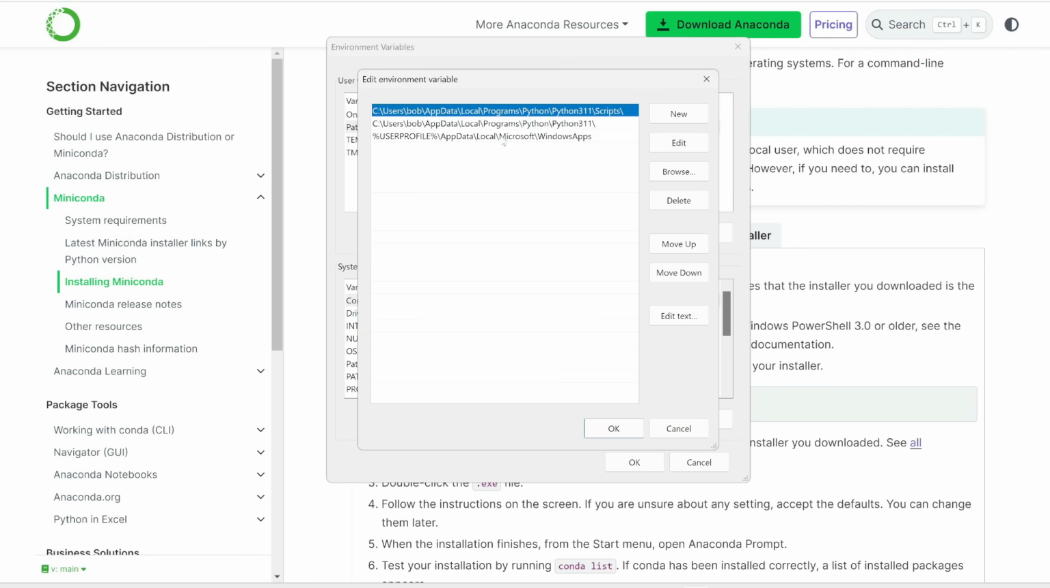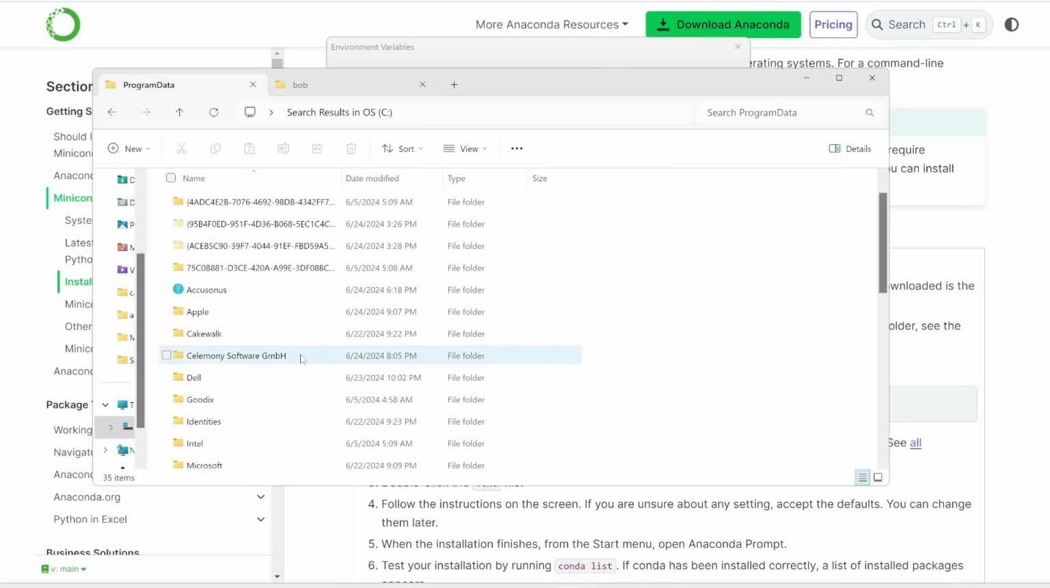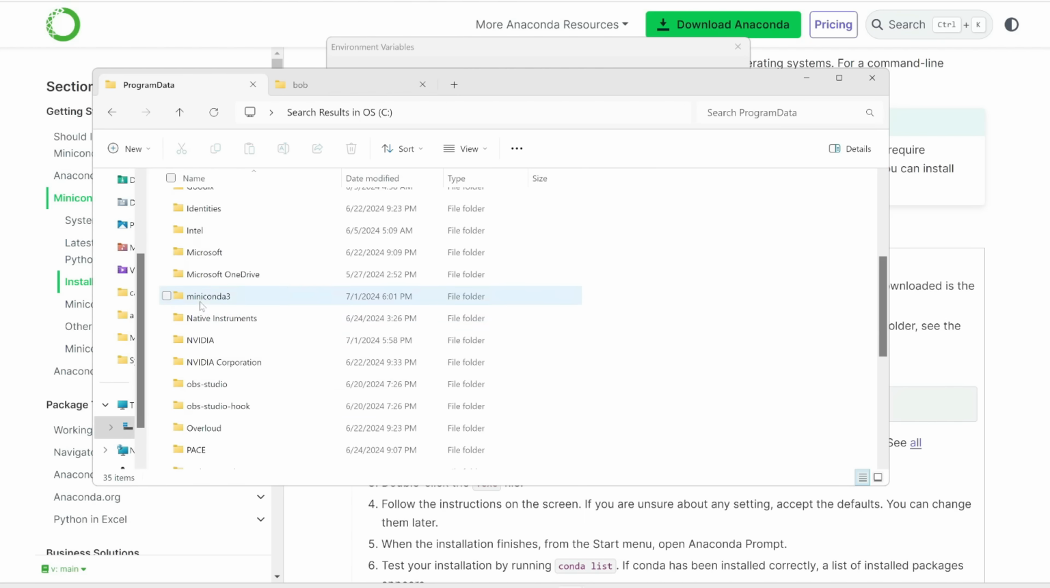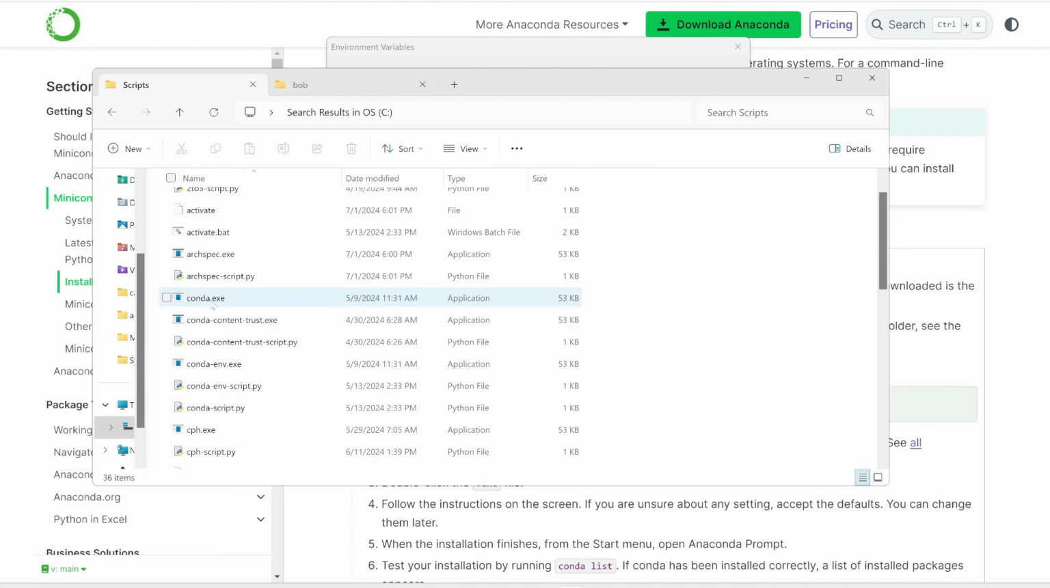And here's where you add in the path of Anaconda. So it depends where you installed Anaconda. For me, I installed it in program data, so it's going to be in program data /miniconda. And then if I double click on scripts, you can see that Conda is here. So this is the folder we want to paste in.